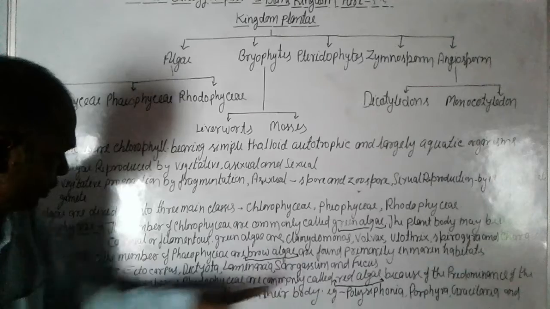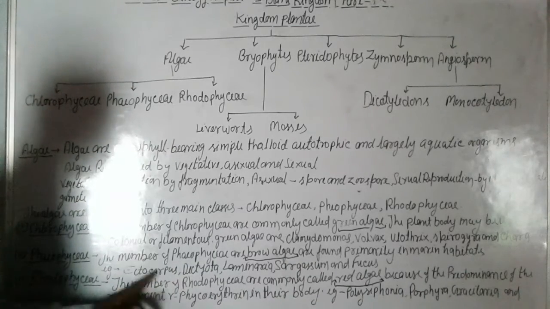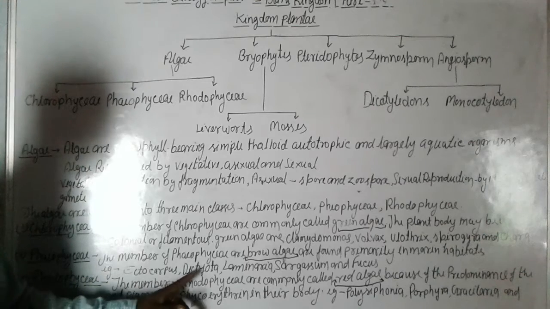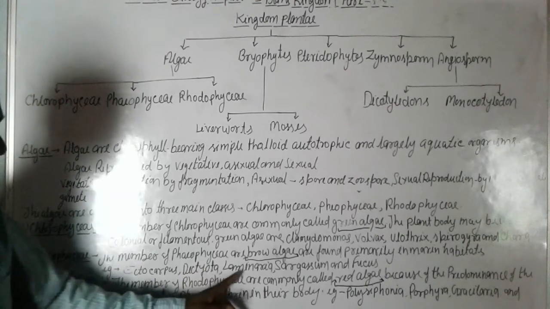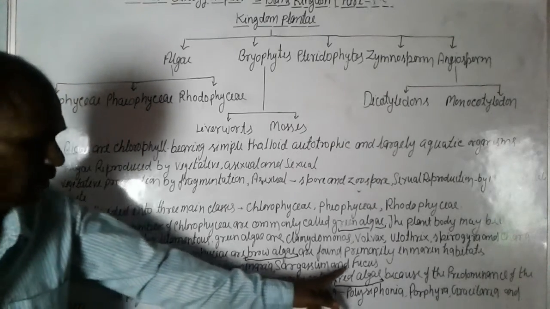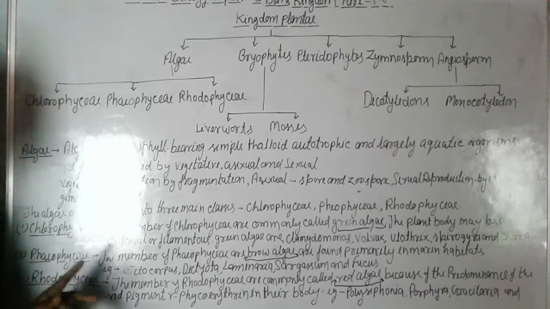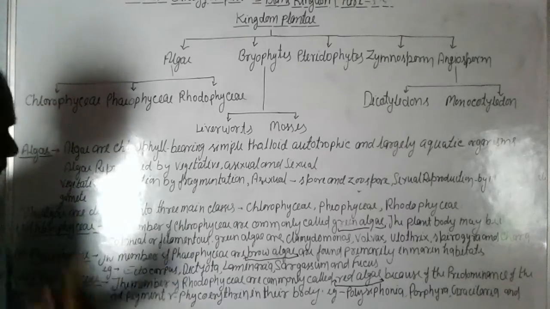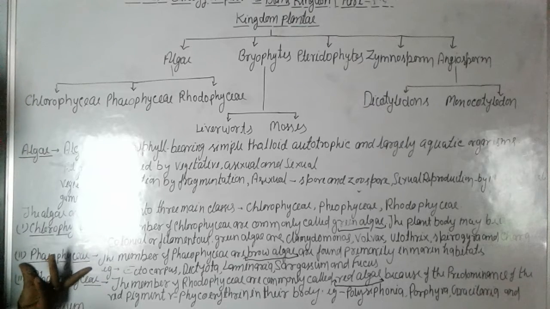They belong to Phaeophyceae because their body has a brown color. These are the brown algae, so they belong to the class Phaeophyceae.